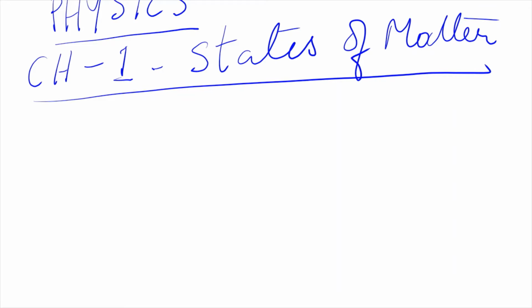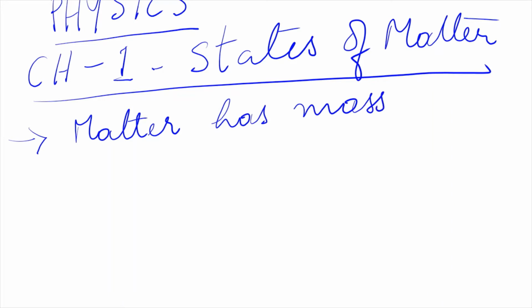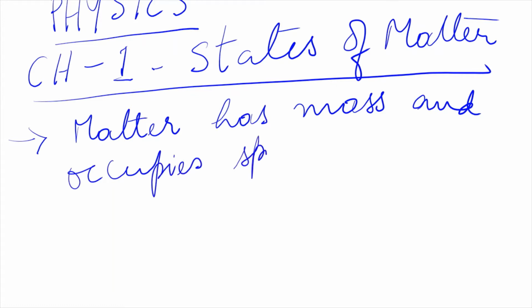Now you all know matter is something which has mass and occupies space, isn't it? So first point you write down, matter has mass and occupies space. Occupies space means it has volume. Matter has mass and occupies space. That is your first point.